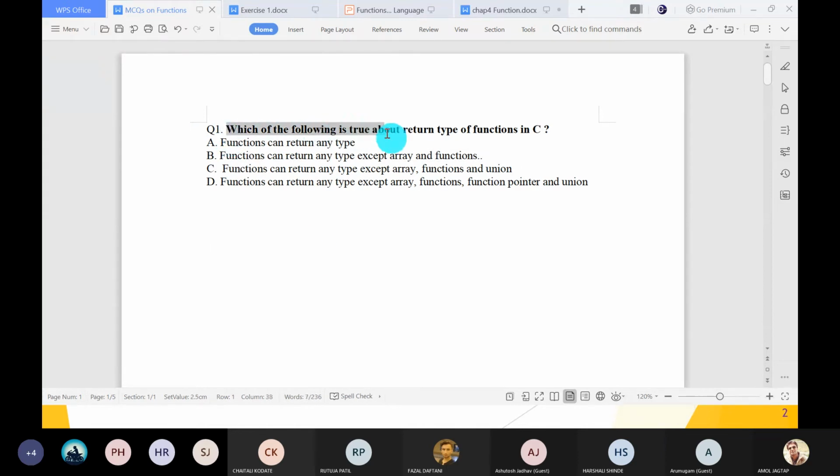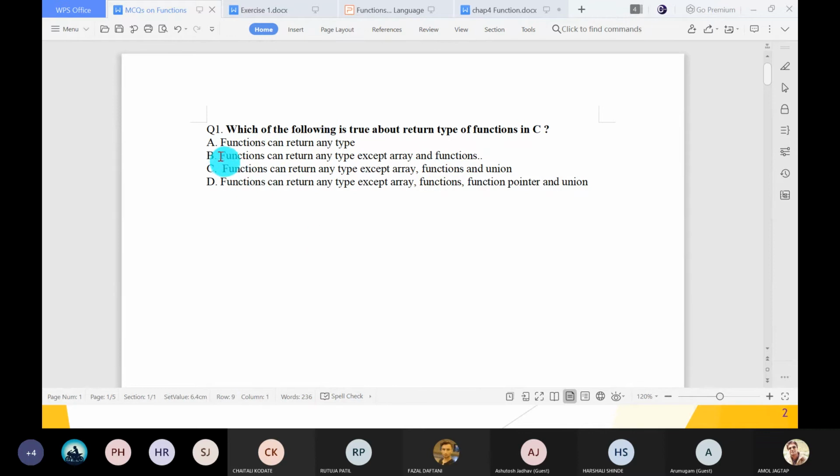Which of the following is true about the return type of a function in C? One: function can return any type, means any data type value. Two: function can return any type except array and functions. Three: function can return any type except array, function, and union. Four: function can return any type except array, function, function pointer, and union.